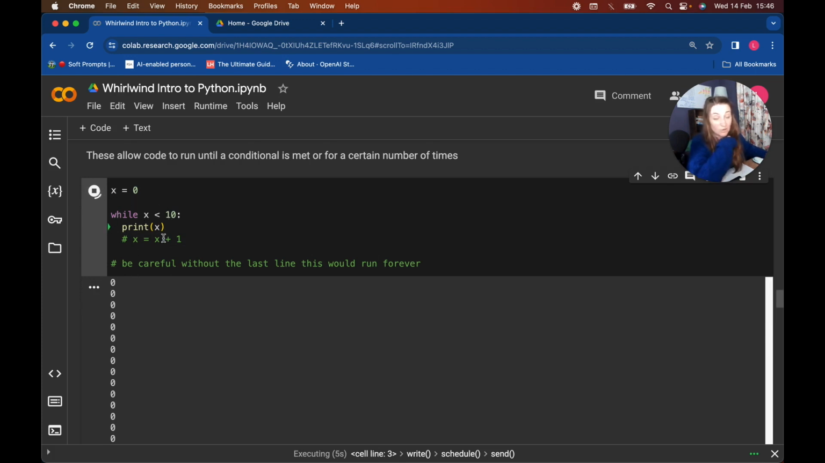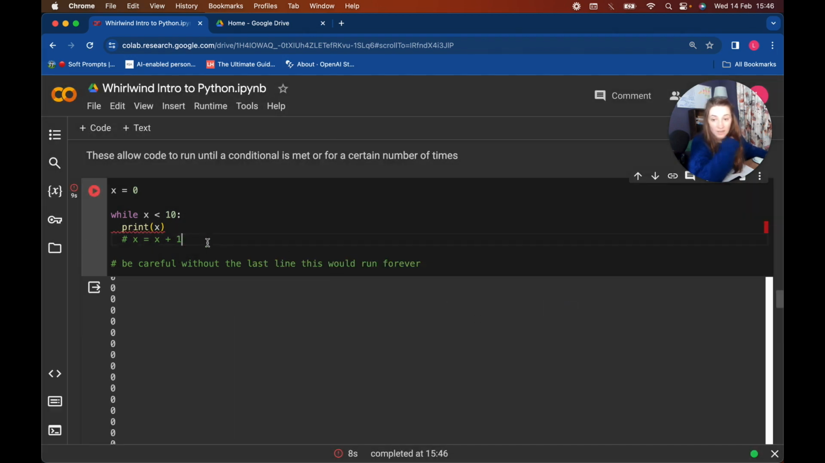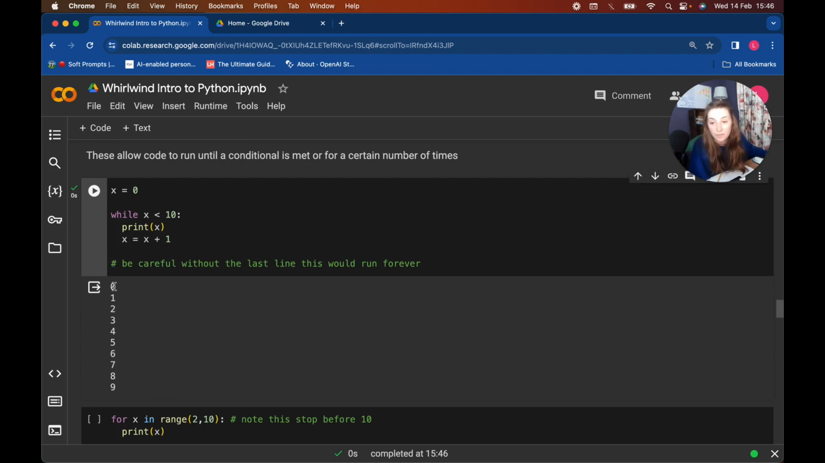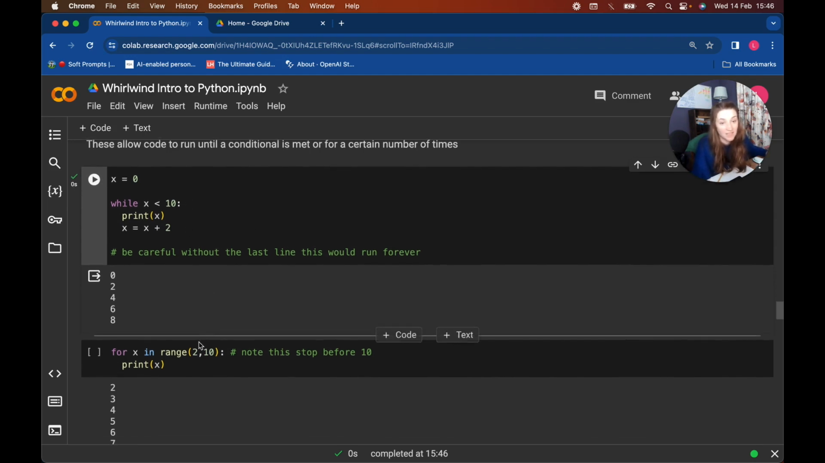And just to note, if you do ever do anything like that, you can just click the stop button and it'll stop running. And then I can add this line back in and rerun it. So while x is less than 10, print from 0 to 9. Because it's less than 10 and not less than or equal to 10, it stops at 9. And it adds 1 every time. If we wanted to print only the even numbers, we could add 2, and then it'll print out 0, 2, 4, 6, 8, but again, because it's less than 10, it'll stop.